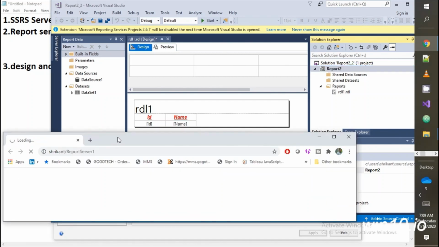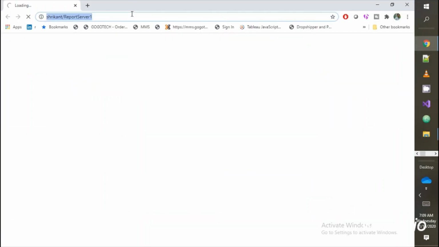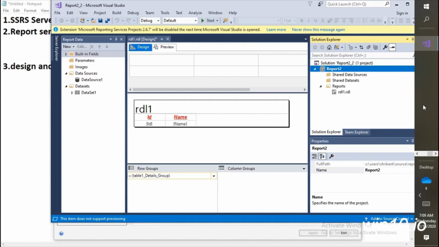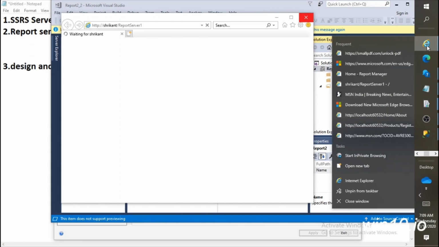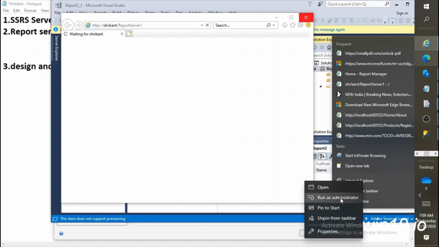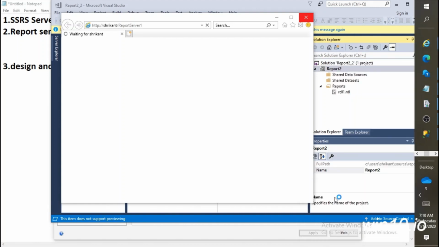Now this is my server, which will be loaded in a few seconds or minutes, but there is an issue related to administrative rights. Sometimes we need to assign administrative rights. So how do you do that? Just go to Internet Explorer, right click on it, and open this browser by running as an administrator.